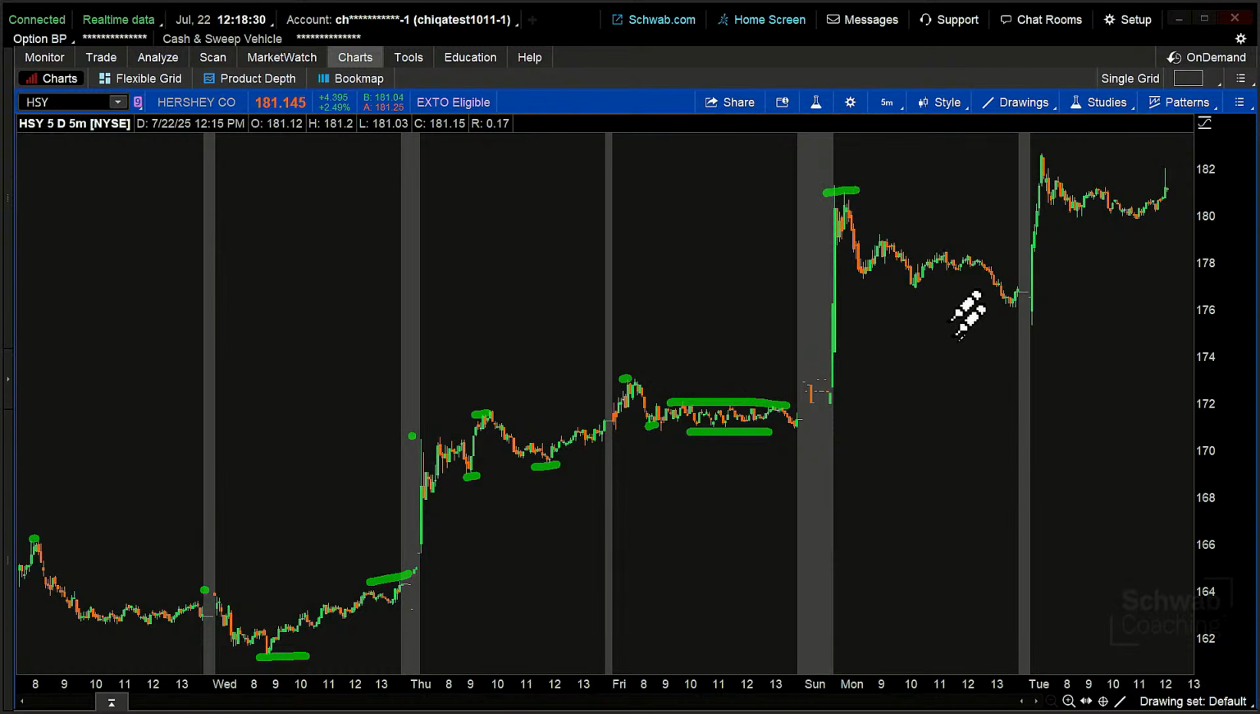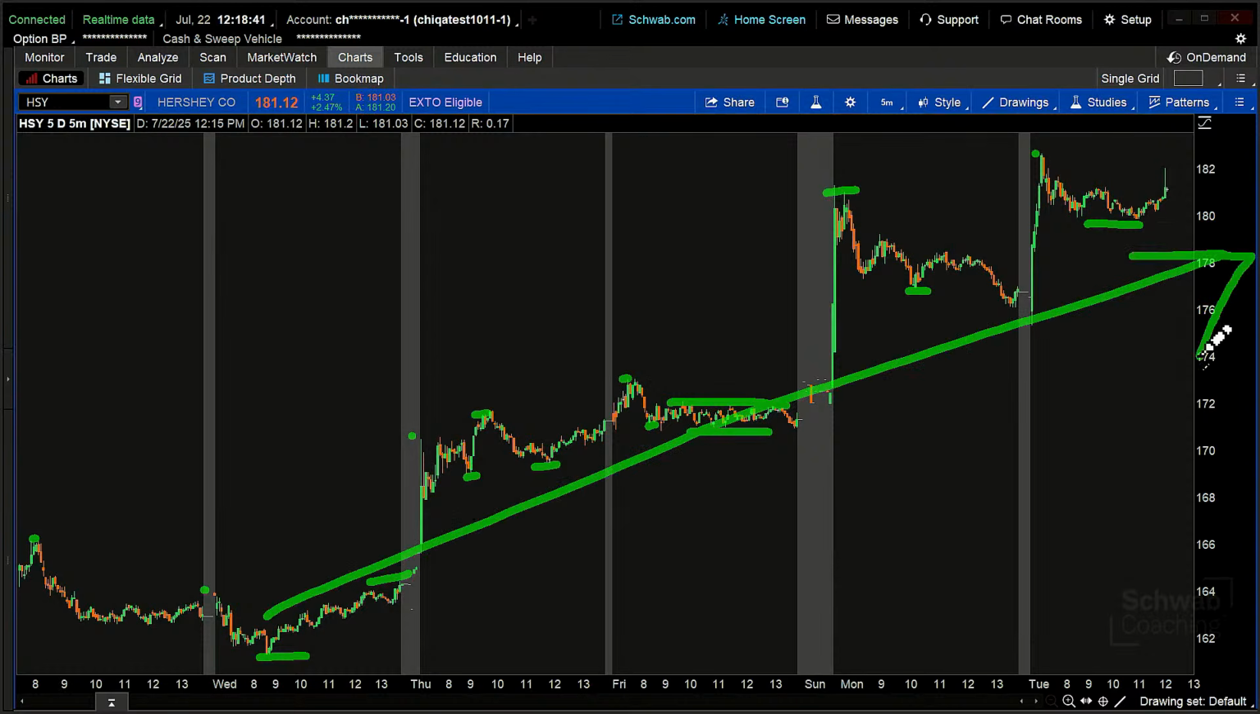And then we had a big high there and a higher low and another higher high and a higher low. So overall, over the course of the last 5 days on this stock, we have a short-term, or very short-term, in this case, uptrend, right? Making higher highs and higher lows.